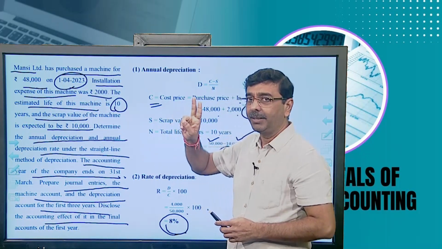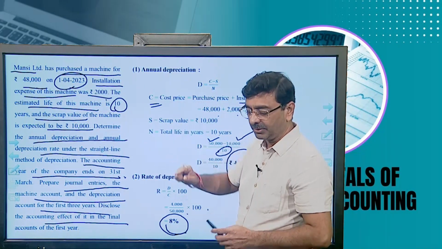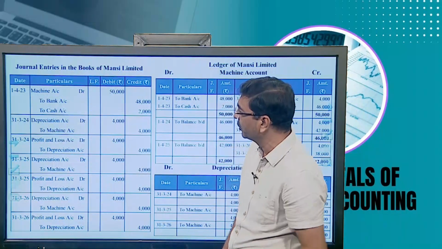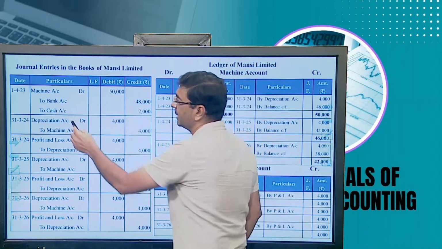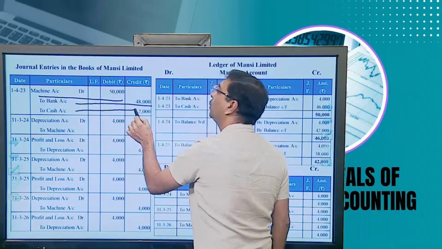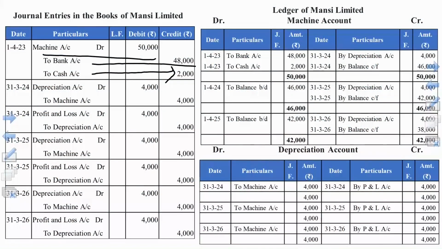The second entry is that we need to charge depreciation. So now, on which date will depreciation be charged? 31st March. So here the first entry is machine account debited 50,000 to bank account 48,000, to cash account 2,000, ultimately cash and bank account 50,000, right?